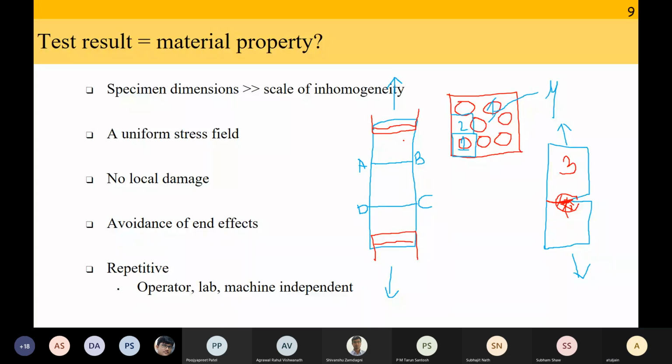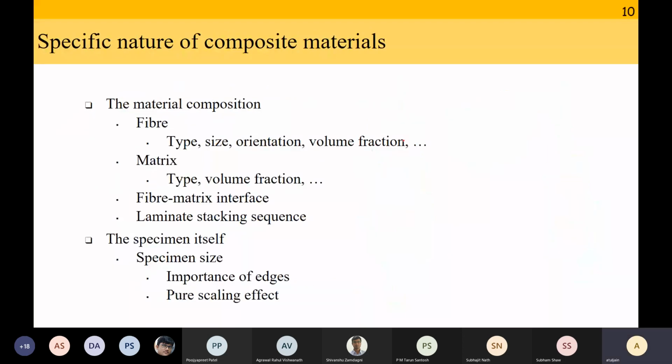And test result is equal to material property if it is operator, lab, machine independent. As I said, the numbers are numbers. It should not depend on who did the test, where it was done, etc. If these conditions are satisfied, then you can say test result is material property. Okay? Any questions on this? If not, let's go forward.